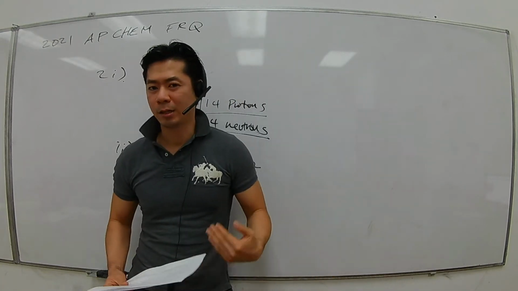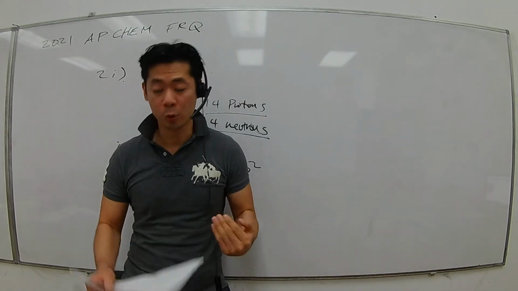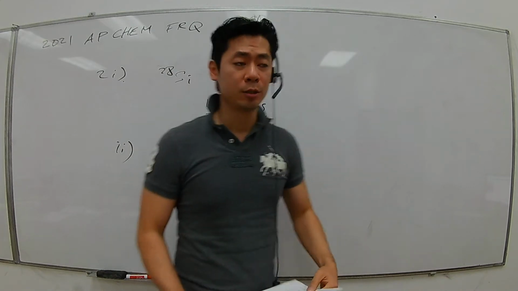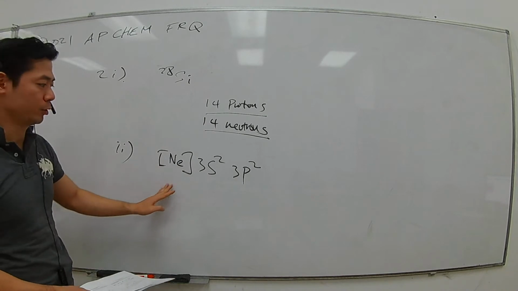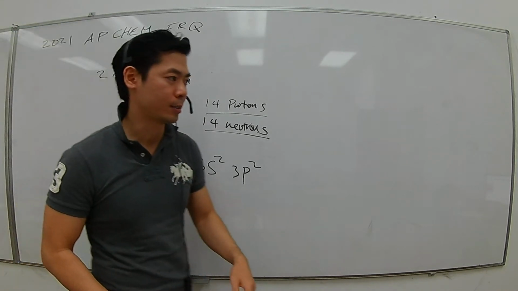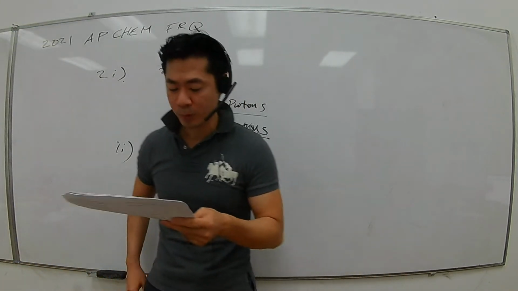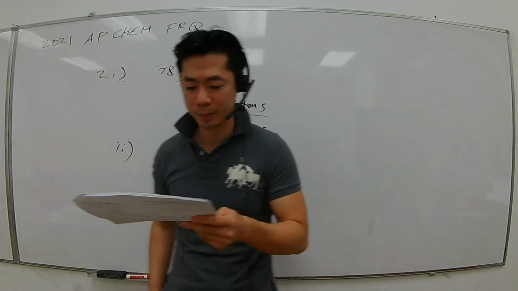But since they're asking just for the ground state configuration, you can write an abbreviated version of this. So you bracket neon with 3s2, 3p2. That's a good enough answer to get the point for the second part.